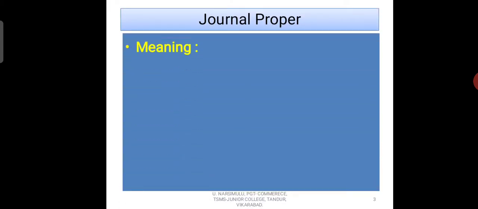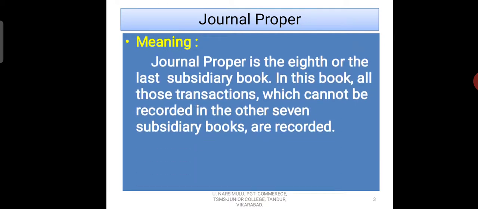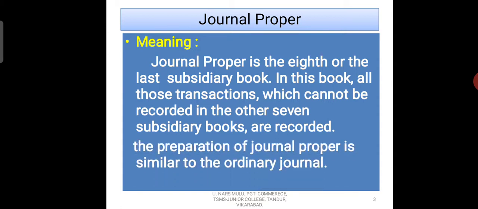Journal proper. First, let us understand the meaning of journal proper. Journal proper is the 8th or the last subsidiary book. In this book, all those transactions which cannot be recorded in the other 7 subsidiary books are recorded. The preparation of journal proper is similar to the ordinary journal.